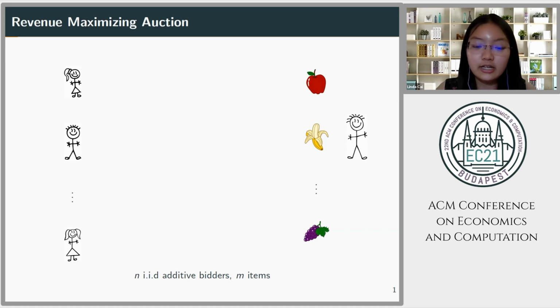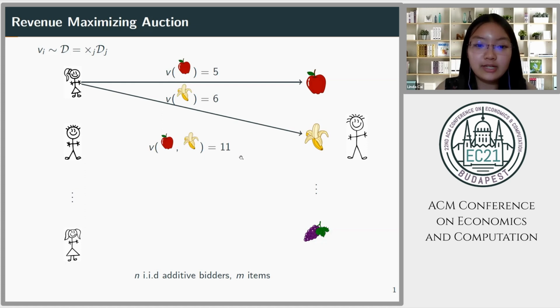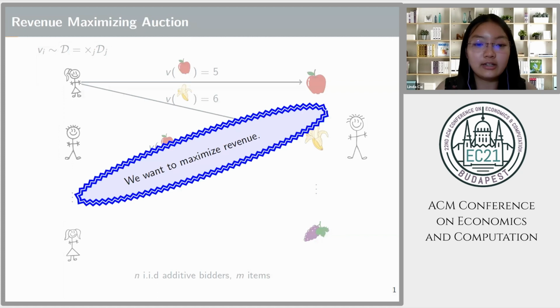In our setting, there are n bidders and m items. The items are independent and identically distributed, drawn from a prior distribution D, which is also a product distribution over the items. The bidders are additive, which means that their value for a set of items is just the sum over their values of each individual item. Given the distribution D, our goal is to design a truthful mechanism that maximizes the expected revenue.